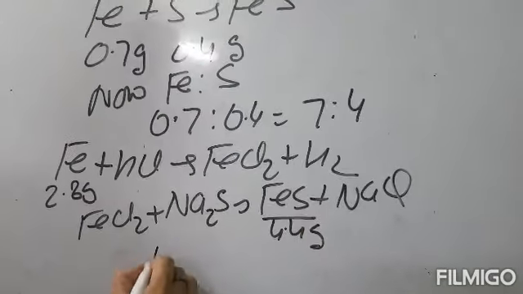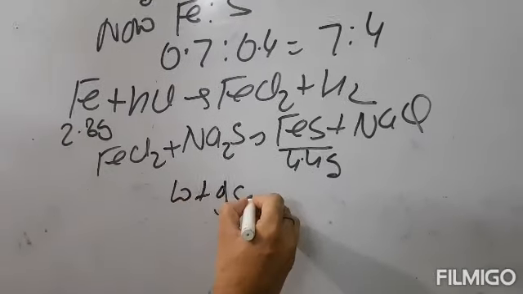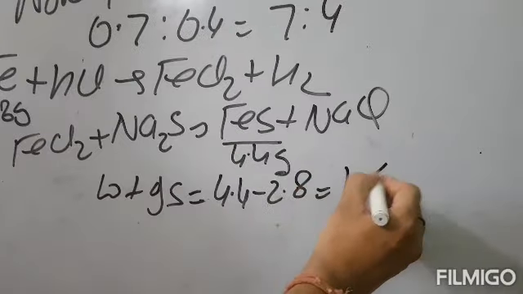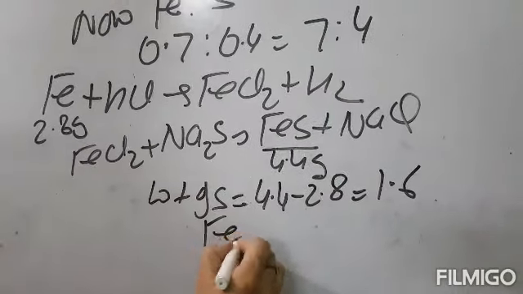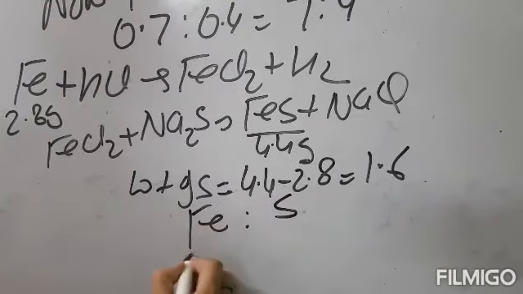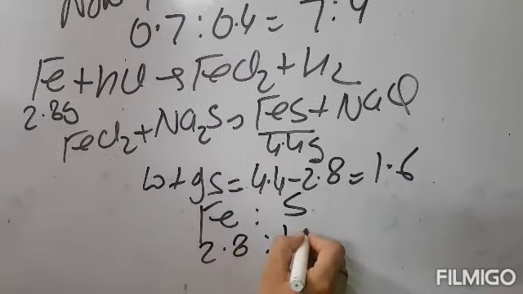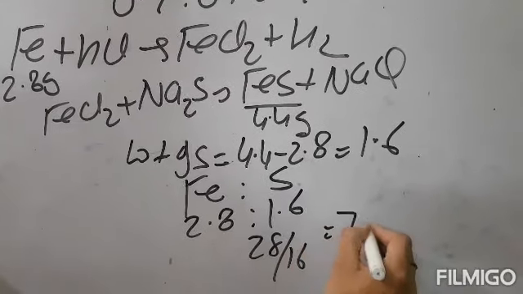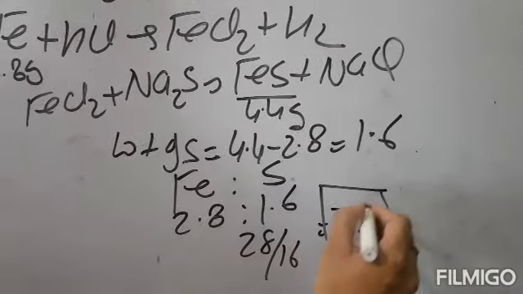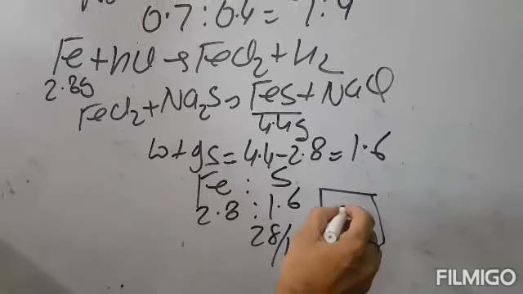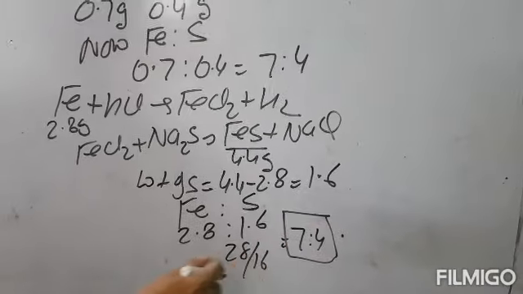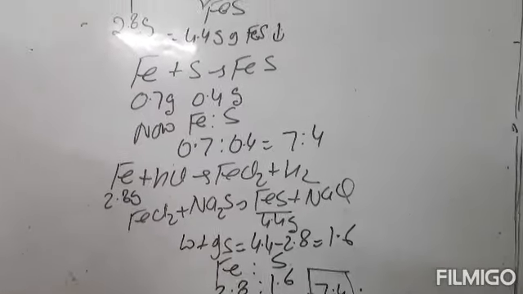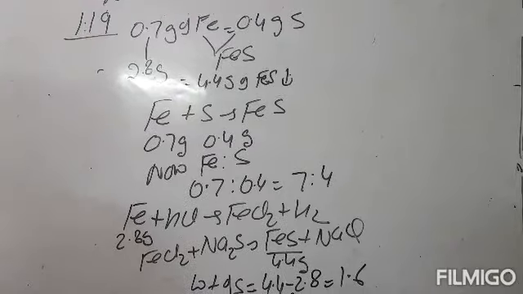Now we can find the weight of sulfur, that is 4.4 minus 2.8 is equal to 1.6. So the ratio of Fe to sulfur will be 2.8 to 1.6, that is 28 divided by 16, which is 7:4, and therefore the law of definite proportion is verified. So this is your numerical 1.19, unsolved numerical. After this we will move to the next unsolved numerical.